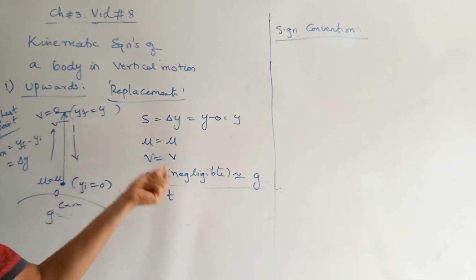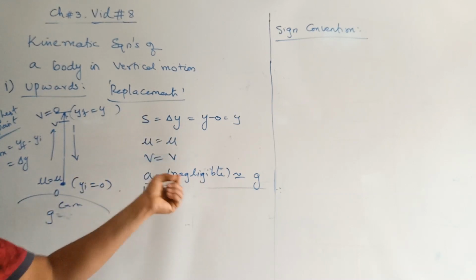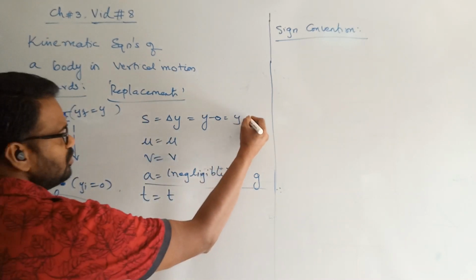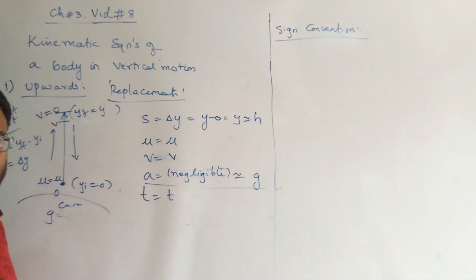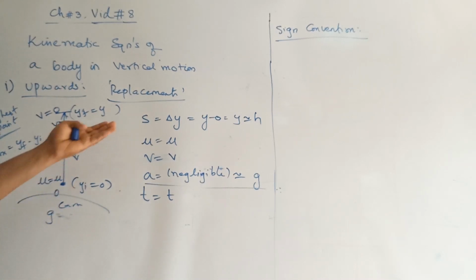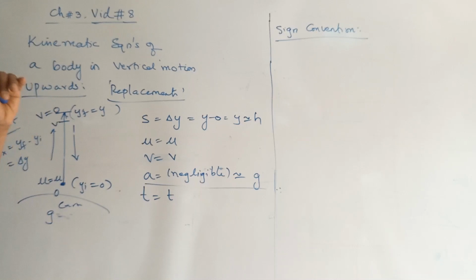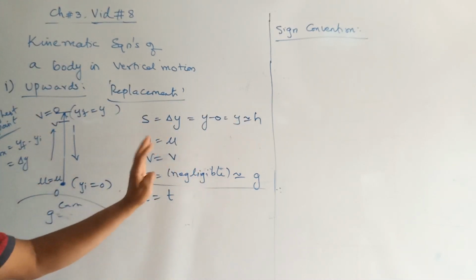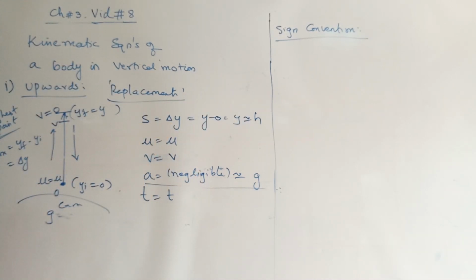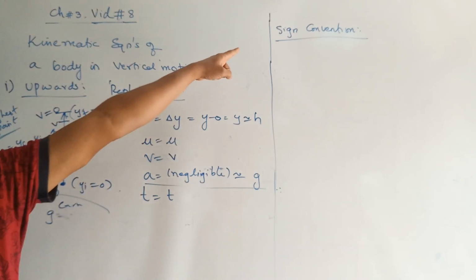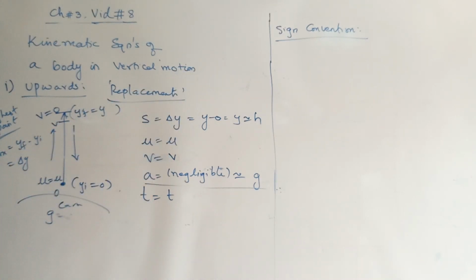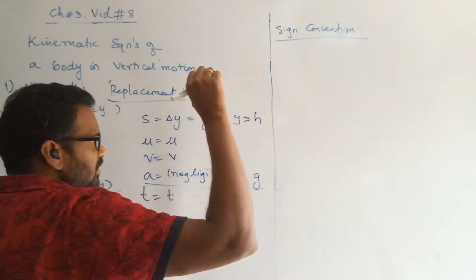When to take g plus, when to take g minus, when to take u plus, when to take u minus, and you'll also write this as h sometimes. Height: delta y is equal to height, H max, the highest position. Accordingly, you use different terms, and when you should take these terms to be negative and when positive is very important. That is what I am trying to tell you now in the form of sign convention. Remember, only two important points. Concentrate and listen.